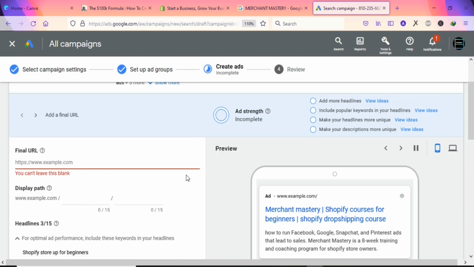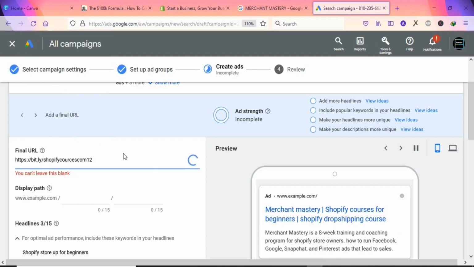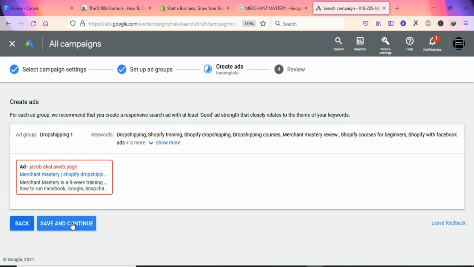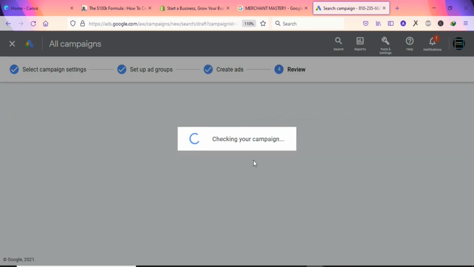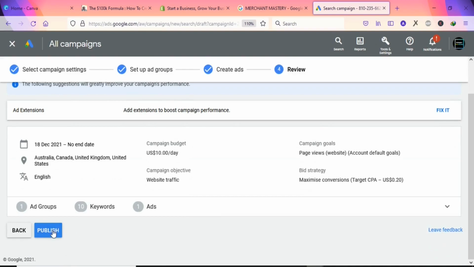Once you fill all the needed information, remember to enter your URL here, that is your affiliate link, maybe your landing page or your website. Make sure you enter that here. You have to still paste it here as you did at the beginning. Once you enter all the details, the next thing is that you are going to click on done. Then click on save and continue. Once you click on save and continue, you are going to click here and publish your ad. So you are going to click on publish, and your ad is going to go live on Google.